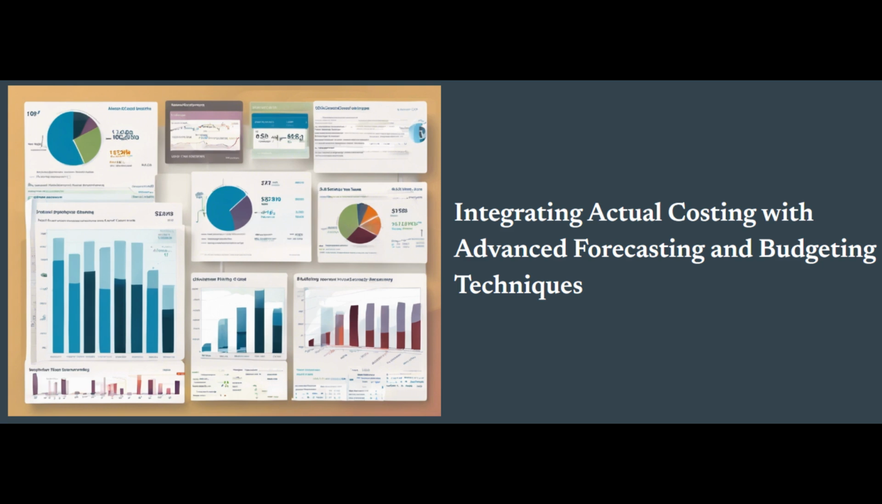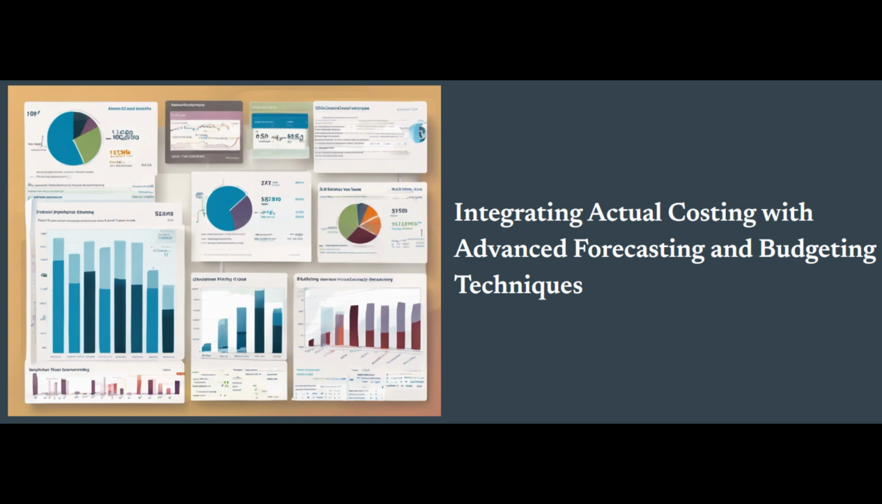By seamlessly integrating the actual cost data from its ERP system with a specialized FP&A software platform, ABC Manufacturing was able to create real-time, driver-based rolling forecasts. These forecasts incorporated the latest insights on material prices, labor rates, and other key cost factors, enabling the company to quickly adapt its financial plans in response to changing market conditions.